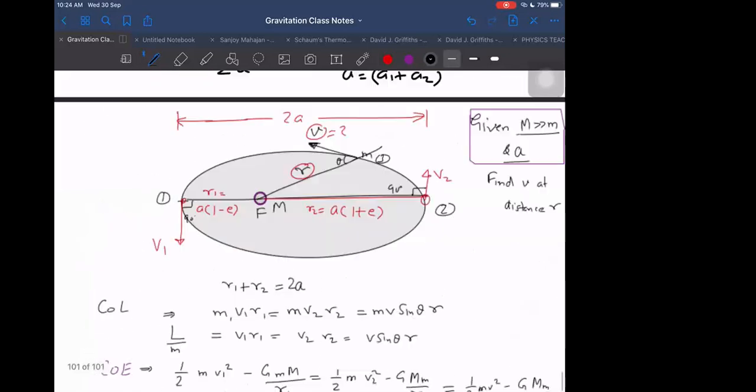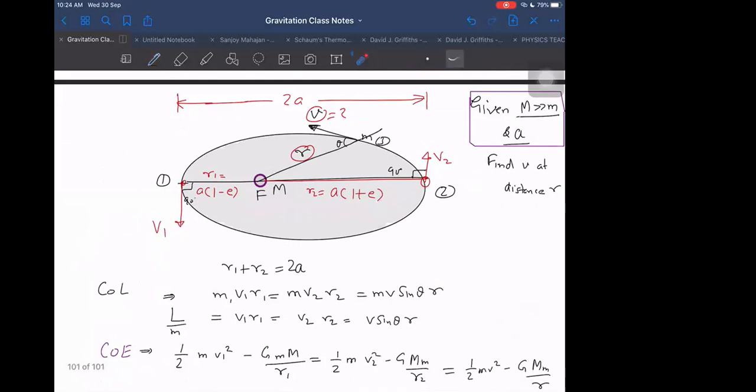Wait a second, let me go back to this orbit here. It has some potential energy, let us say here, and kinetic energy, and then from here to here I have to find out. I know the difference of kinetic energies, V2 square minus V1 square. That will come out in terms of the total potential energy difference. And from that, can we do something? R2 minus R1 terms we will be getting, and velocities can be. Wait a second.